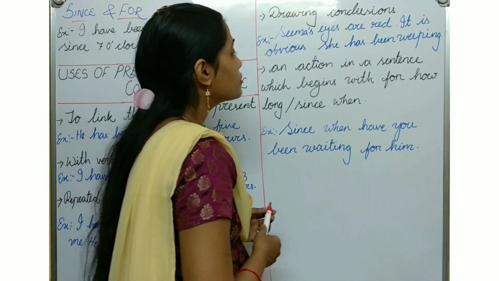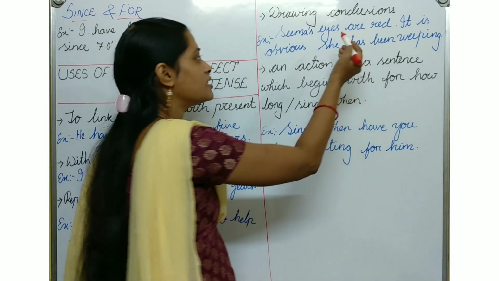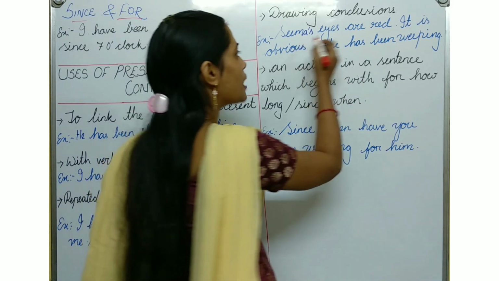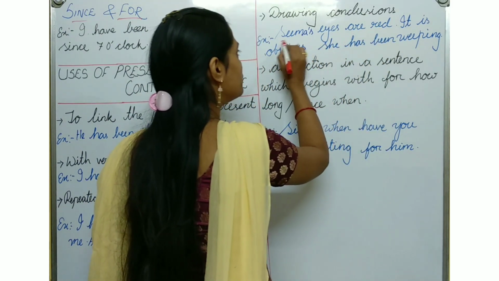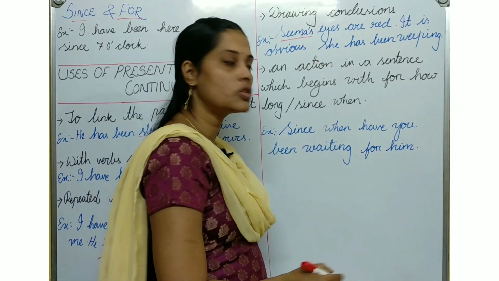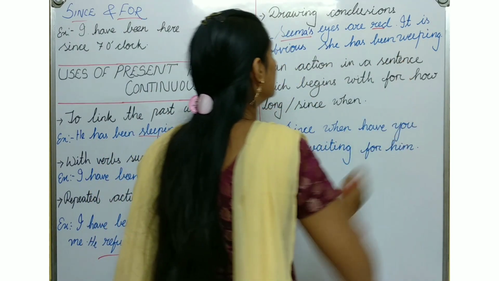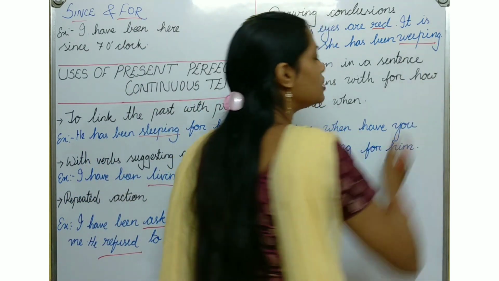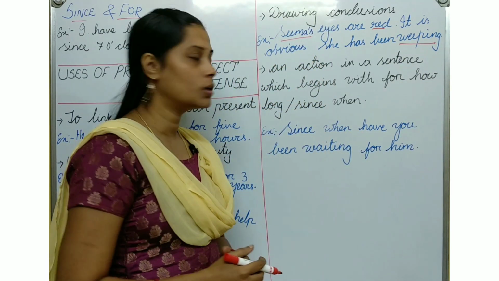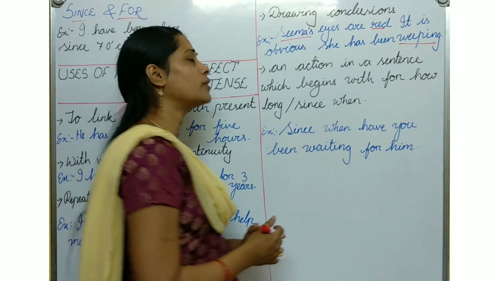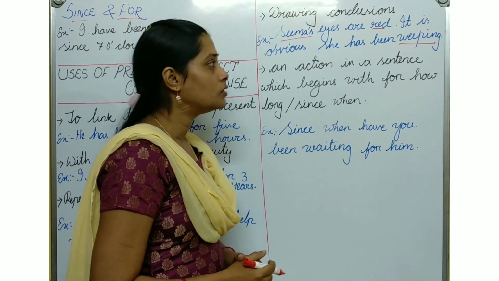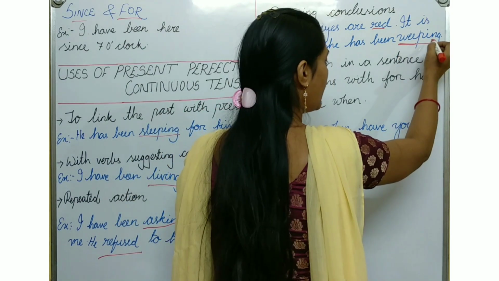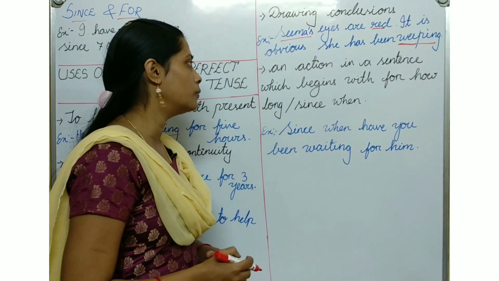Now drawing conclusions, meaning arriving at a conclusion about something. For example, Seema's eyes are red. Over here we see Seema, a girl whose eyes are red. It is obvious she has been weeping. Means she must have cried, cried a lot. That's why her eyes became red. In that case also weep is the verb and ing is a continuous form.